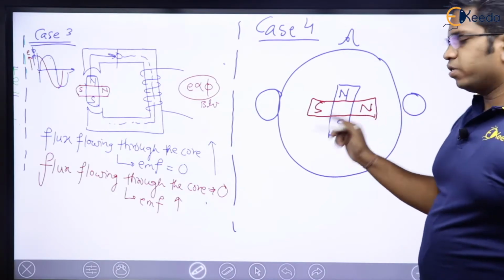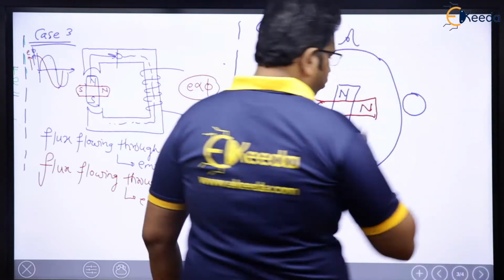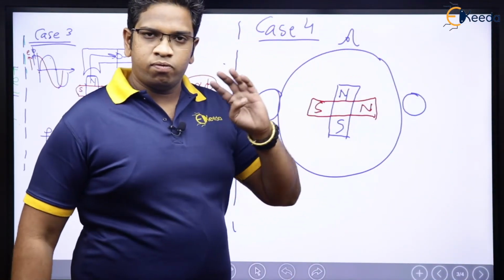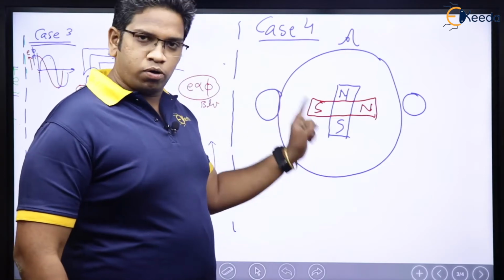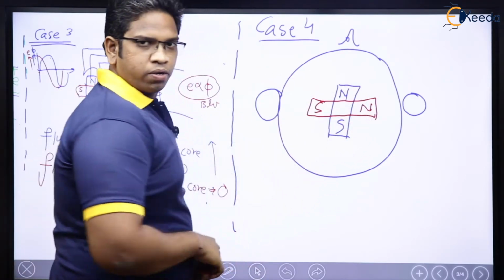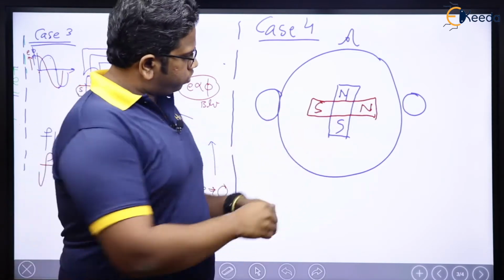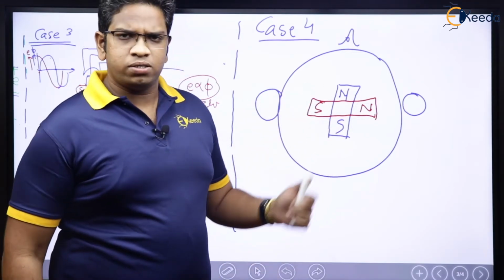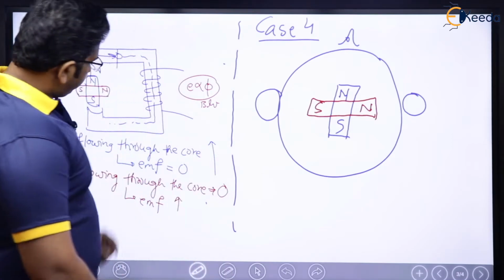This is going to be the north pole, this is going to be the south pole. This is basically the same rotor, right? This is not a 4-pole machine. This is a 2-pole machine only. This is the first case of the rotor. This is the second case of the rotor. The first position of the rotor is blue. The second position is red. Same here like this.